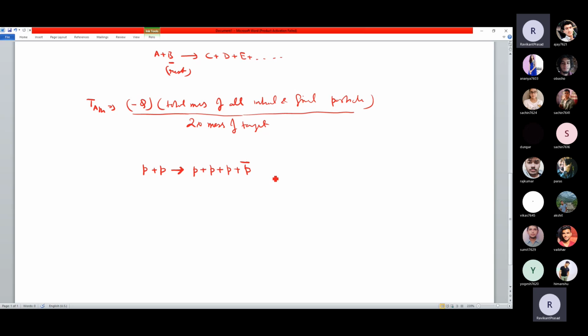So now your answer should be, as per energy conservation, this can be possible. You can design whatever energy you can design for this particular proton, and this is at rest. So you can design that. So as per energy conservation, this can be possible. But sir, we don't know other conservation laws that make this reaction allowed or forbidden.